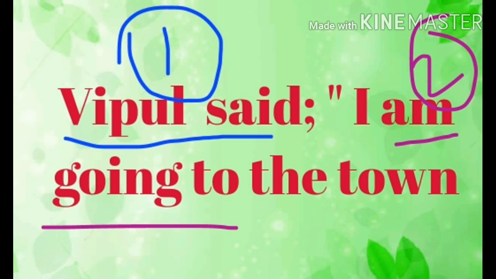For example, Vipul said earth rotates on its axis. Vipul said, here said has come, but still we are not allowed to make any changes in the spoken part because earth rotates on its axis. We can't make it earth rotated because it's a permanent truth. Apart from the verbs, you have to learn these changes also.